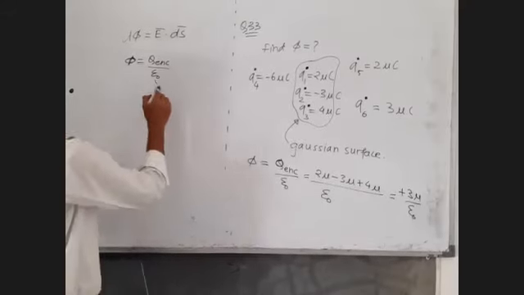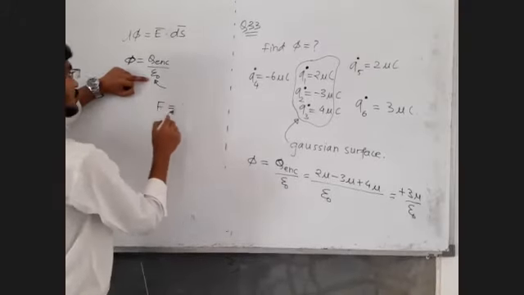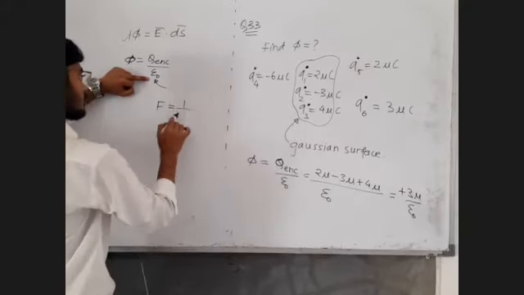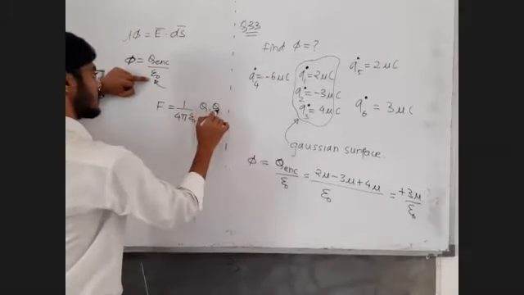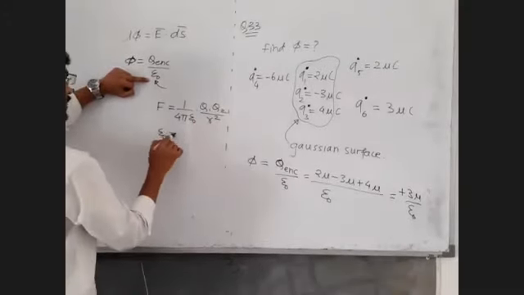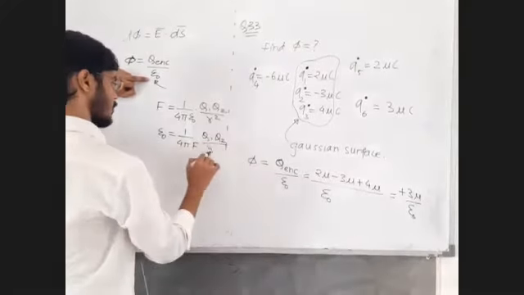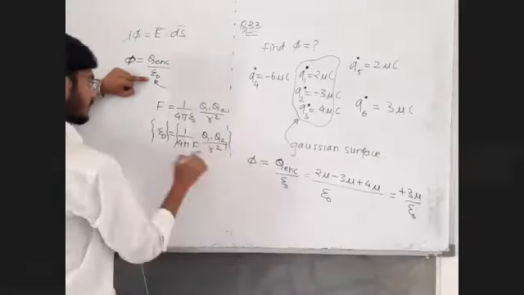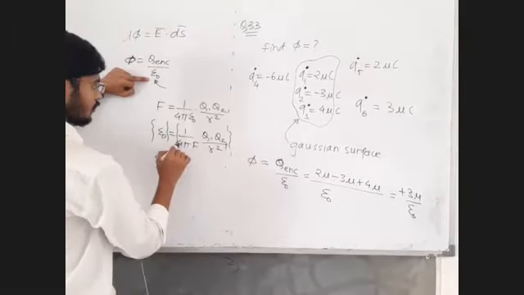Now generally unit of epsilon 0 we need to find out from which law? Coulomb's law. F equals K Q1 Q2 upon R square, where K can be replaced by 1 upon 4 pi epsilon 0. Taking epsilon 0 on the left hand side, then 1 upon 4 pi F, then Q1 Q2 upon R square. Taking units on both sides, unit of epsilon 0 as it is, 1 no unit, 4 pi no unit.